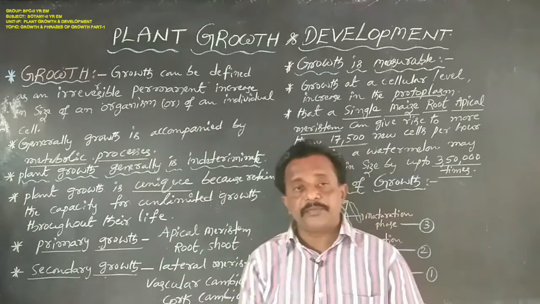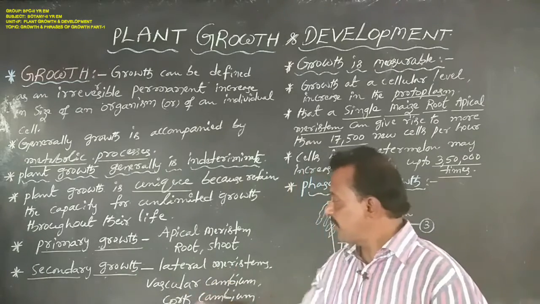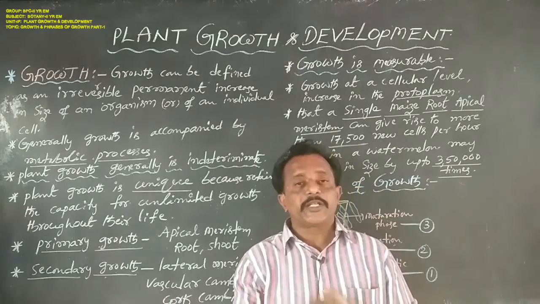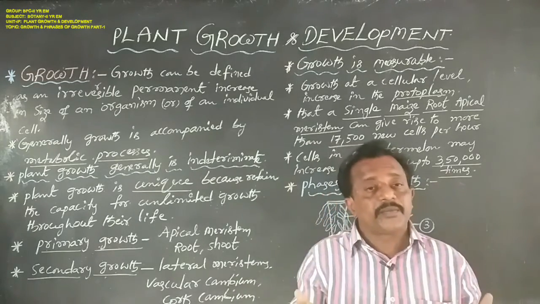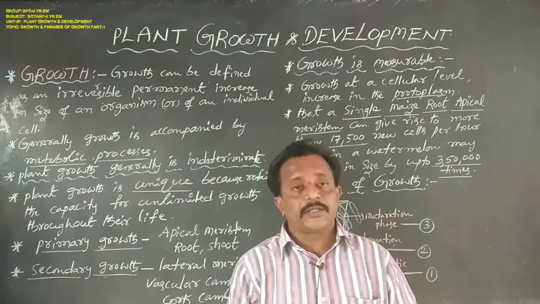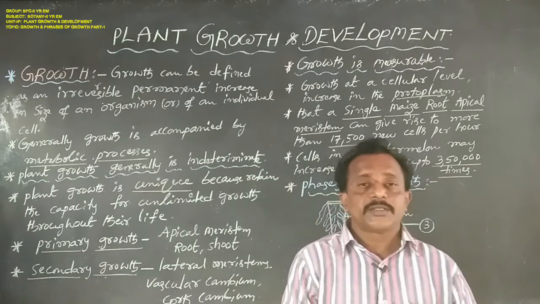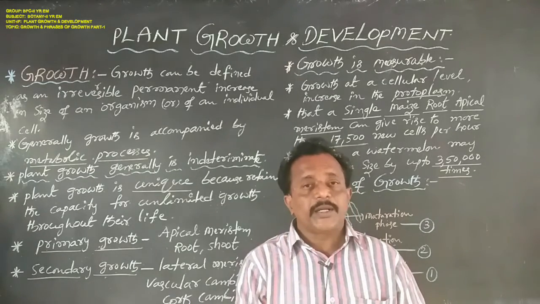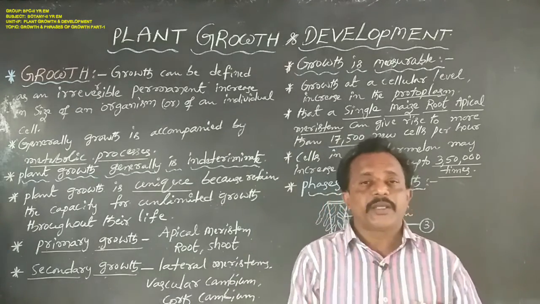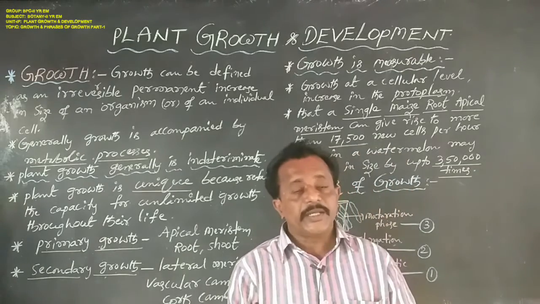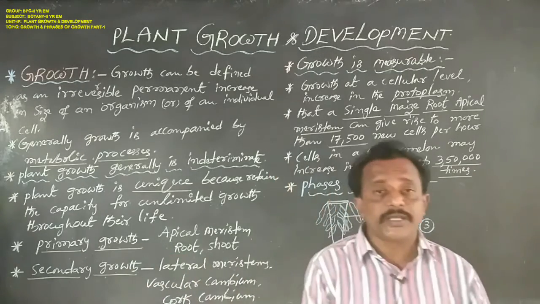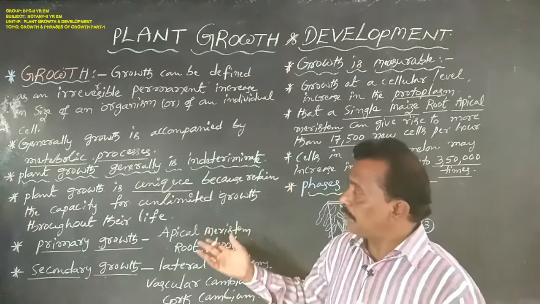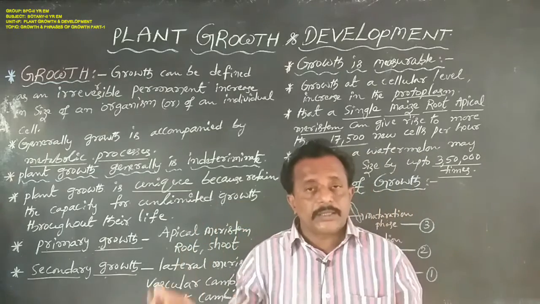After some time the lateral meristem, vascular cambium and cork cambium are involved and are responsible for increasing the girth of the organs. That is known as secondary growth.